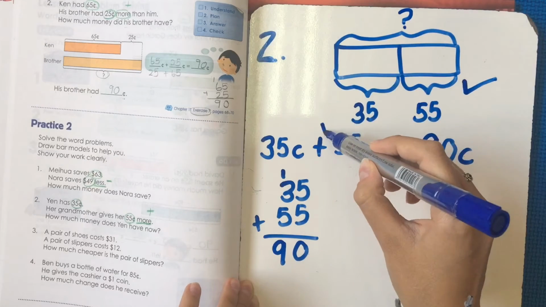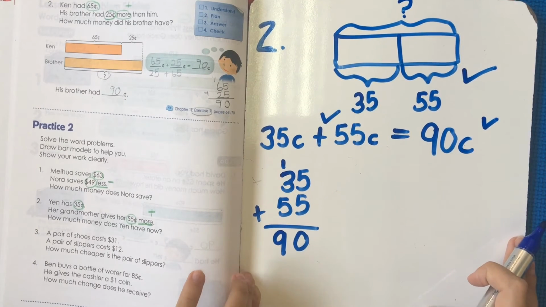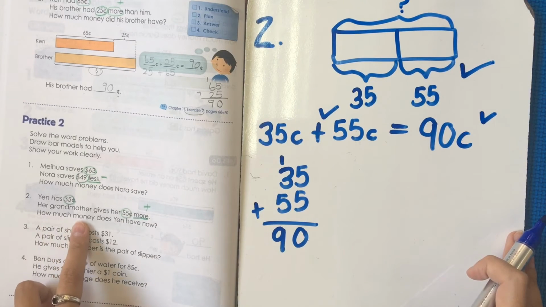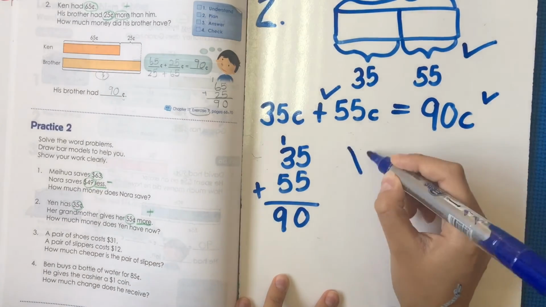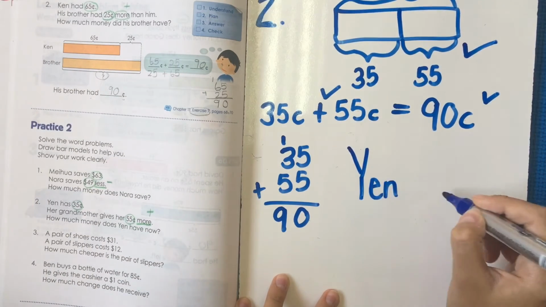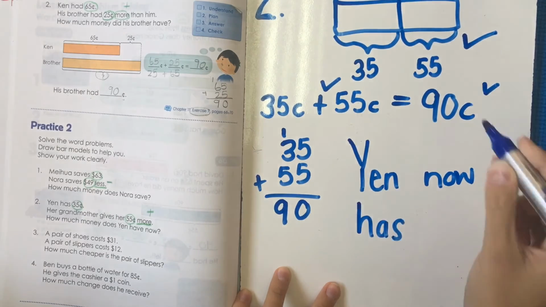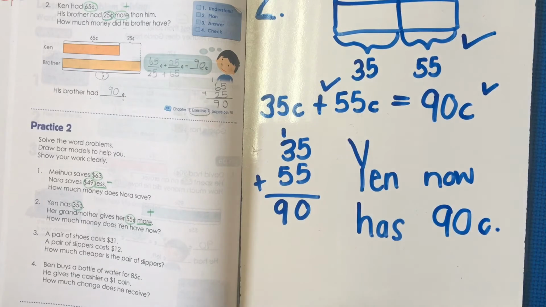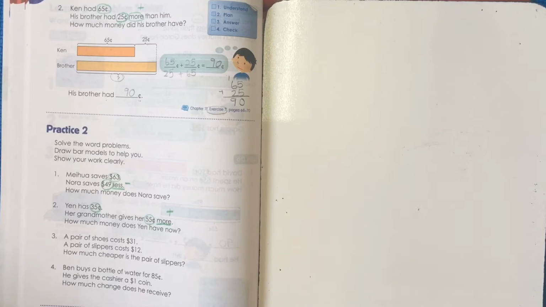So I knew it was a plus sum and I got the right answer. Now I need to write my sentence. So we go back to the question. How much money does Yen have now? So I can write Yen now has 90 cents. And I have a full sentence. Let's move on to number 3.